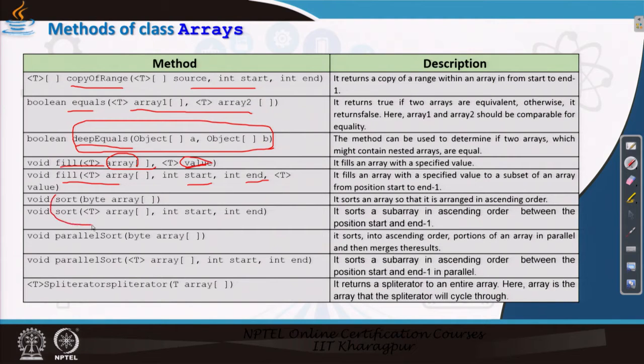Now, these are the sort methods which can be applied to any type of data in order to sort it, and this second method is basically sorting a sublist, not the entire list, only a part. Now, it also has a facility for parallel execution of sorting. There are many parallel sorting algorithms which can be applied to the whole array or a part of the array. And this one method is basically for traversing an array using a spliterator.